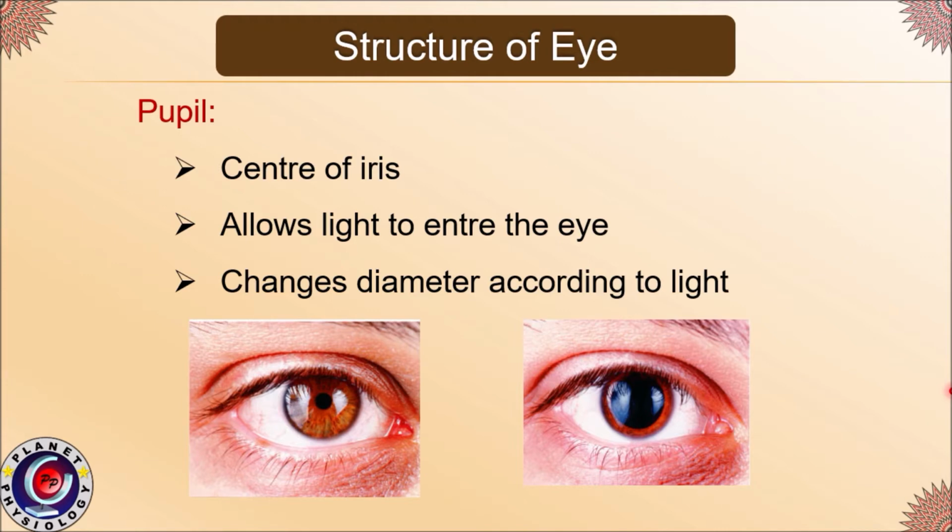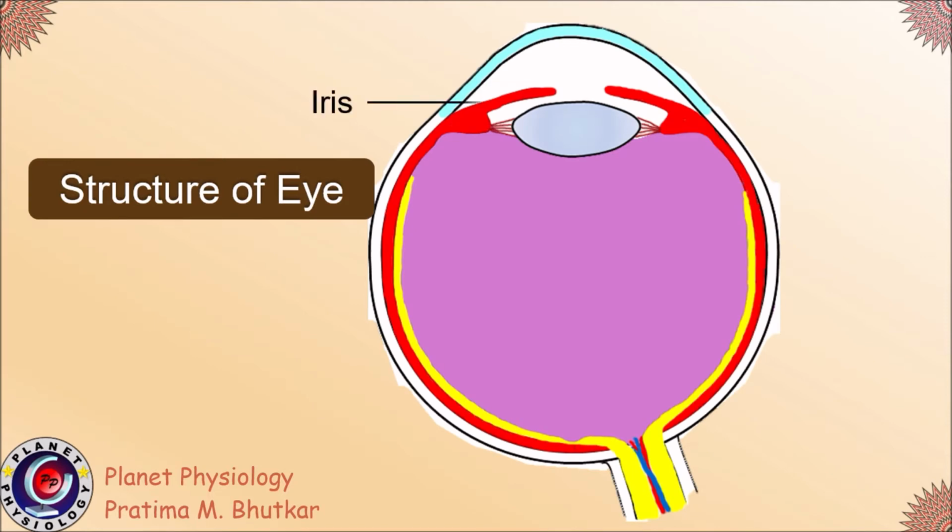So it is just like the shutter of your camera, which regulates the light entering the camera as per the requirement. In the same way, pupillary diameter will regulate the amount of light that enters the eye. So let us see in this picture.